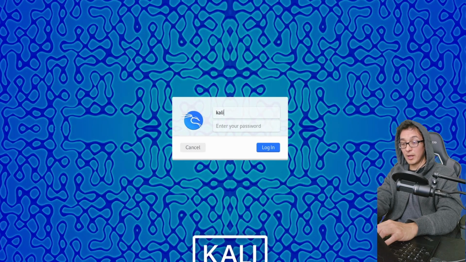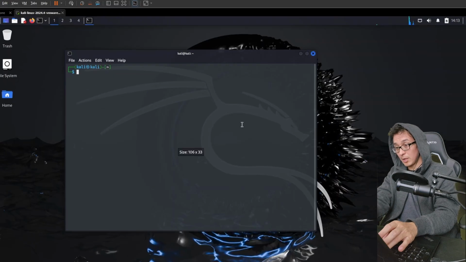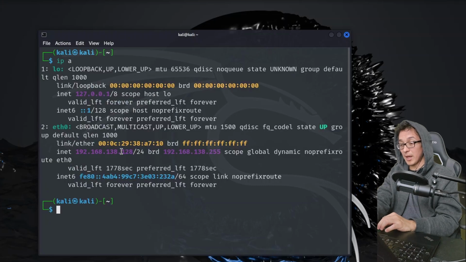Let's go ahead and power on the machine. Okay, we're going to go ahead and log in with Kali. And let's pop open a terminal. Let me zoom in a bit. And we're going to run an IPA. And here you can see that with NAT, I have been assigned an IP address automatically, okay? But if I were to create a LAN segment, that wouldn't happen. But we'll go over that later.